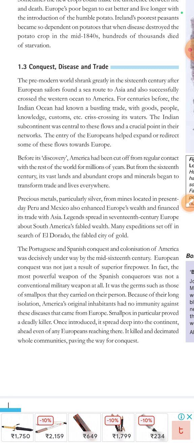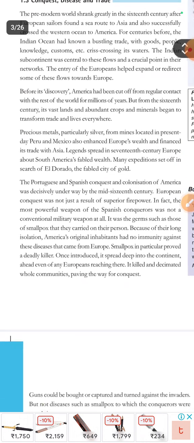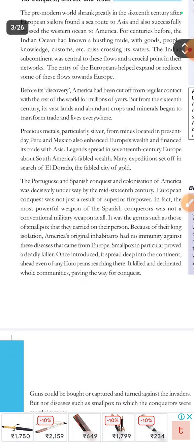Before its discovery, America had been cut off from regular contact with the rest of the world for millions of years. But from the 16th century, its vast lands and abundant crops and minerals began to transform trade and lives everywhere. Precious metals, particularly silver from the mines located in present-day Peru and Mexico, also enhanced Europe's wealth and financed its trade with Asia.